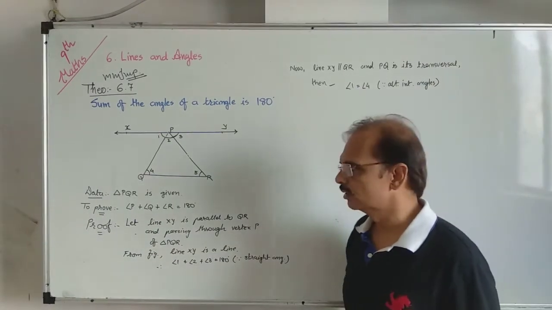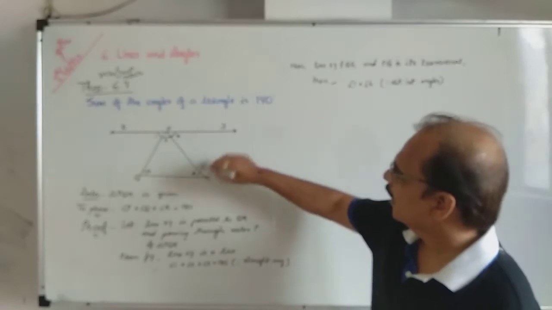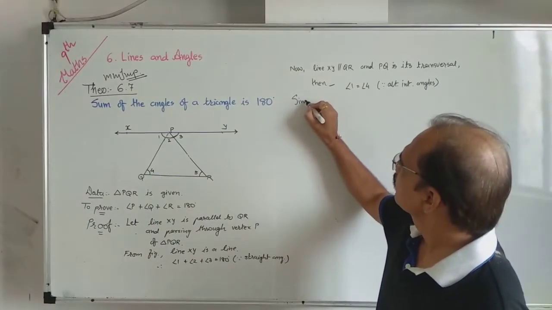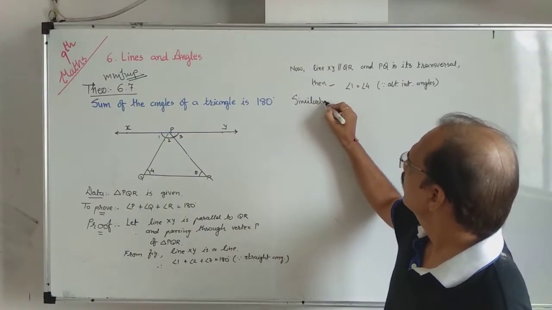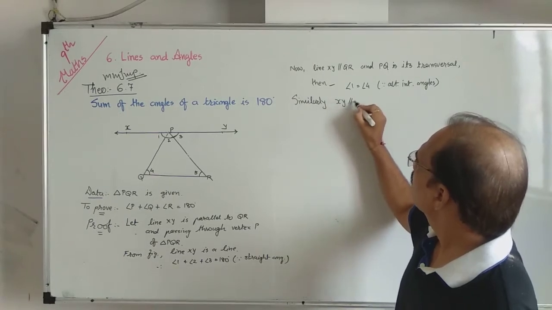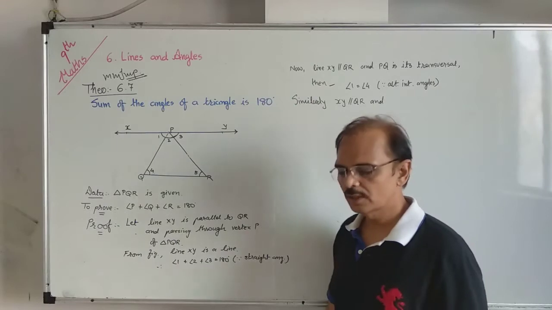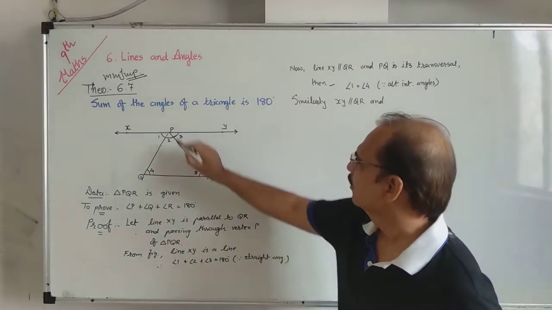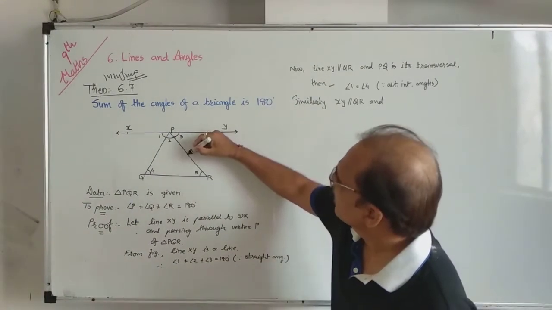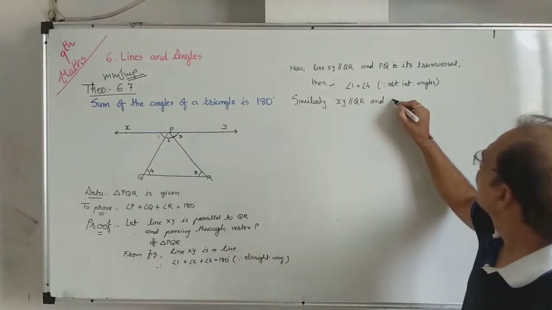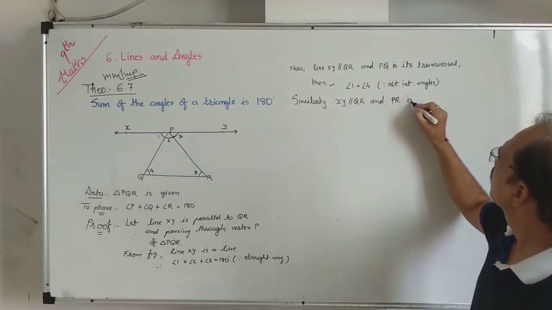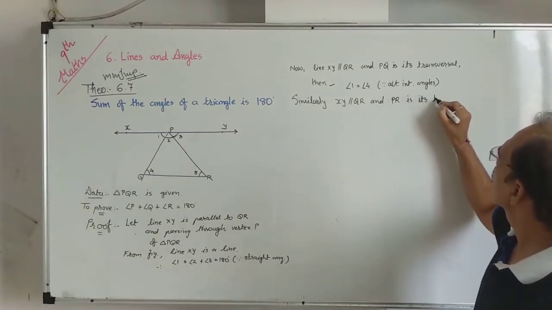Angle 1 equals angle 4. Similarly, XY is parallel to QR, and now your transversal is PR.